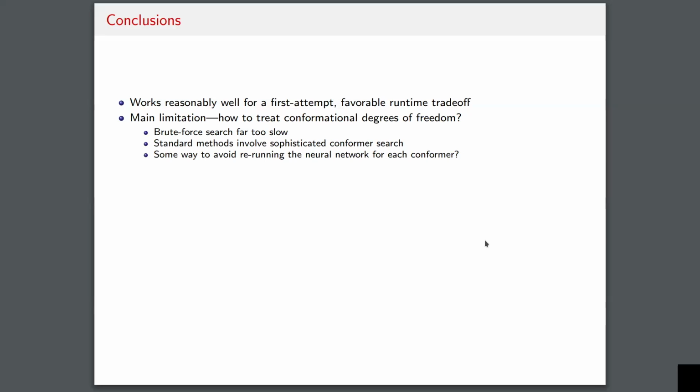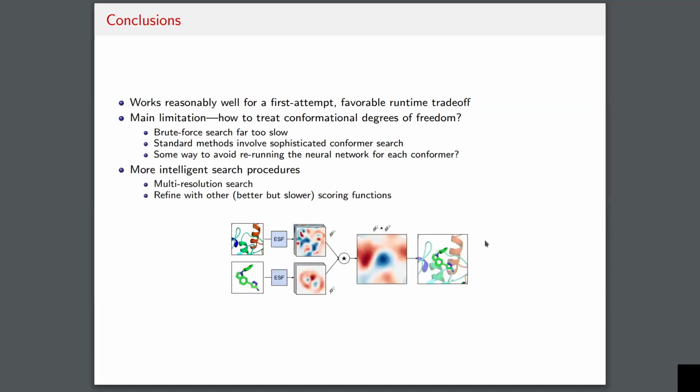So maybe what you could do is integrate some conformer generation methods from the literature, or you could do classical optimization algorithms over the conformational degrees of freedom, but then use this FFT procedure to marginalize over the other degrees of freedom given a particular conformation. And maybe there are some clever neural network tricks that you can do to avoid rerunning the neural network for each conformer, which would again cut down the cost of searching through the conformational space.